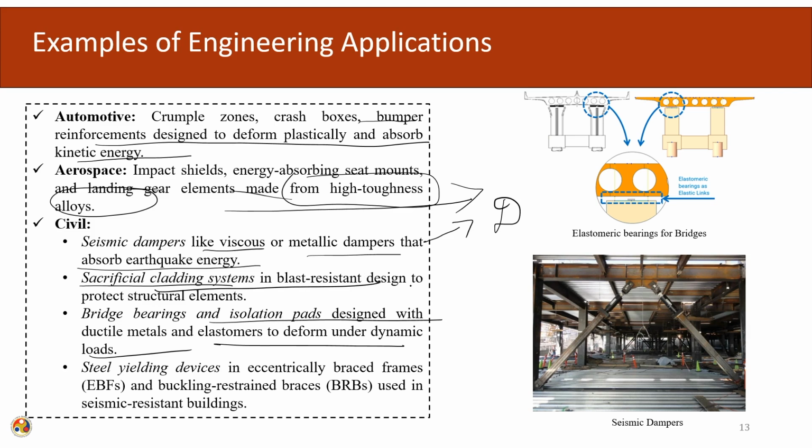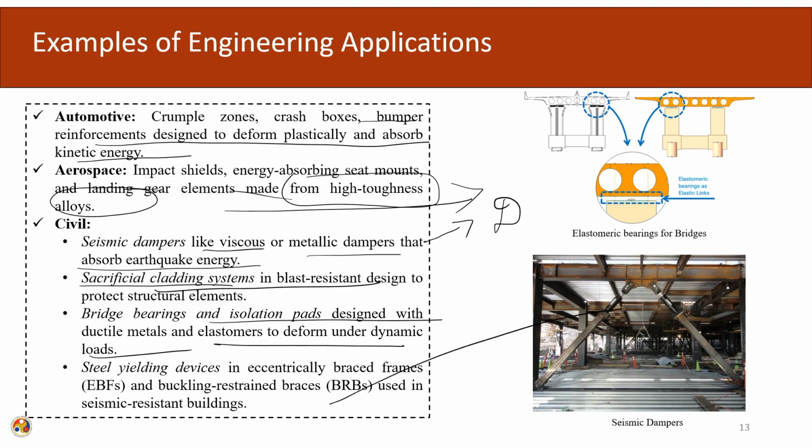Because it has been evaluated using the static response, and in the static response, the internal resistance, the toughness of the material and the absorption capacity are less, so this system will become very large. Similarly, other examples are steel yielding devices in eccentrically braced frames and buckling resistant frames.